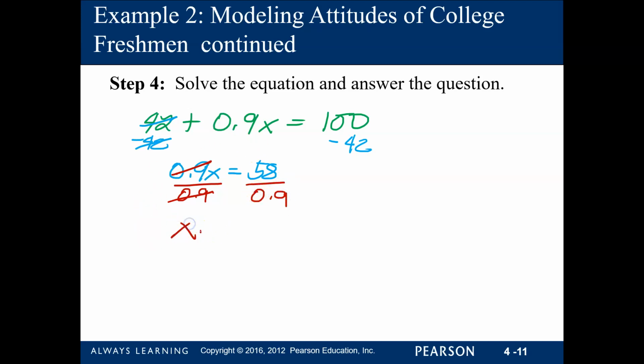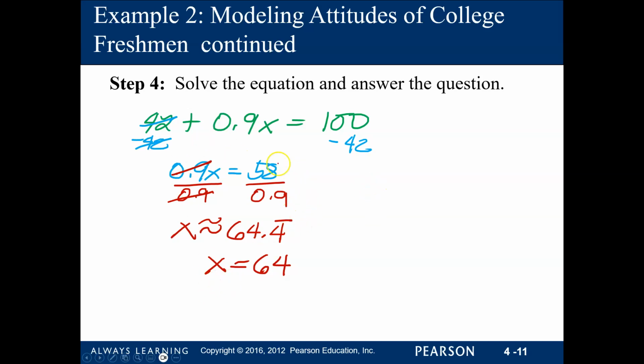And using your calculator, the x value will give us around 64.4, and it's going to be repeating. So if we're going to give an estimate or an approximation, we can say that x is going to be equal to 64. So what does this mean? After 64 years after 1969, all the freshmen will be 100% believers that being well off financially is important, okay?